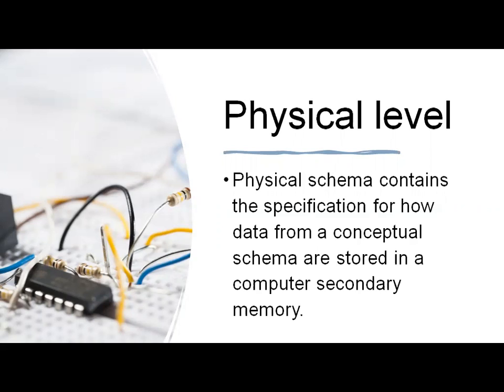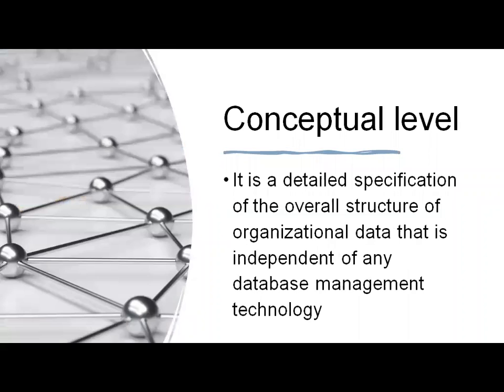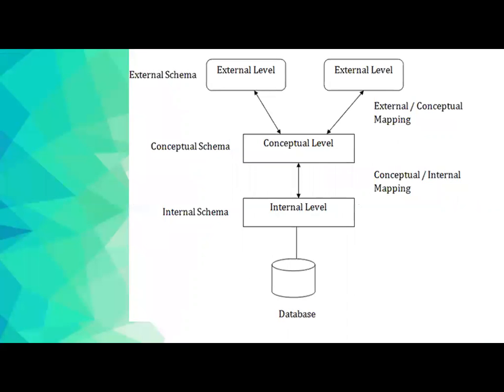Three-schema architecture offers multiple ways to look at one set of data. When new user views are identified, there will be a repetition of both the conceptual and external schema content.